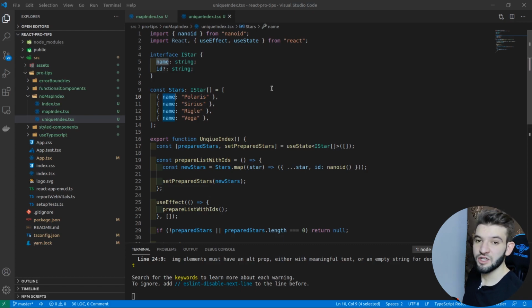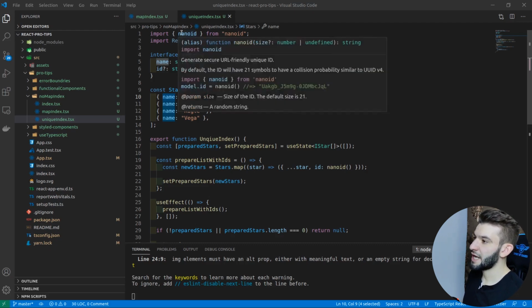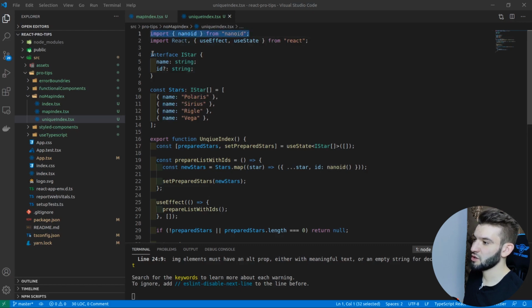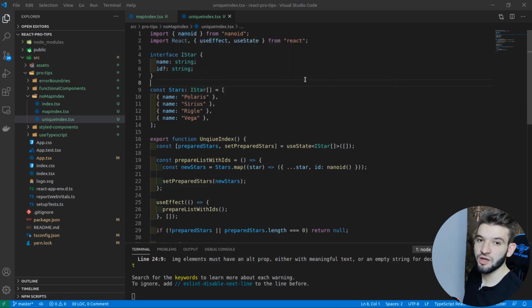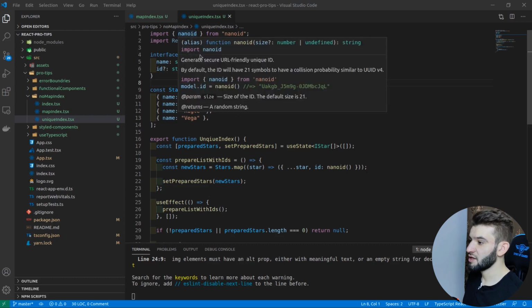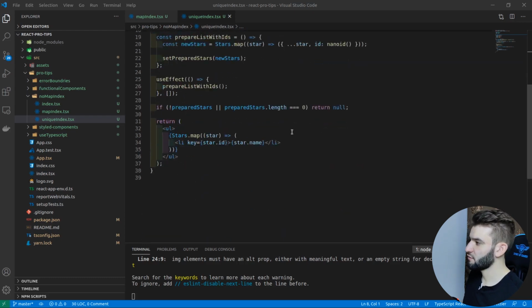What we can do is generate a unique ID for it and assign it. And what I'm using for this one is nano ID. Nano ID is a package that allows you to generate unique IDs. If I remember right, there are 21 symbols, and you can manipulate that using configuration. It's pretty much like a UUID, but it's much more friendly to the API and easier to use. It uses dates to generate these random values. Now this random key can be used as an ID for that particular star.